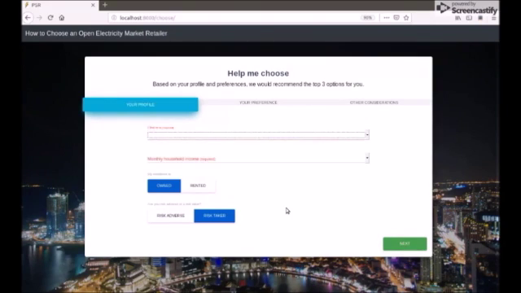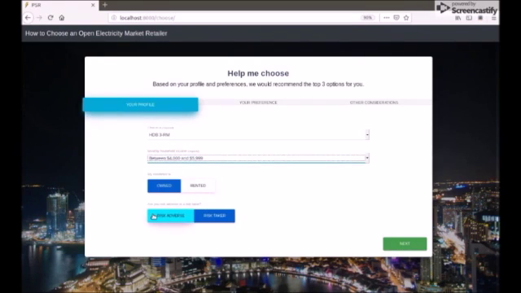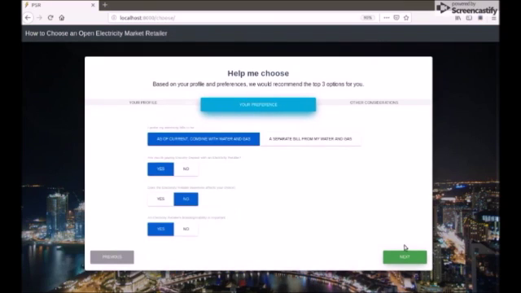The first part is user profile. The user is asked to enter the type of the residence where user lives, the household income category, whether the place the user lives in is rented or owned. The user also has to enter a risk preference, whether he or she is risk averse or a risk taker.